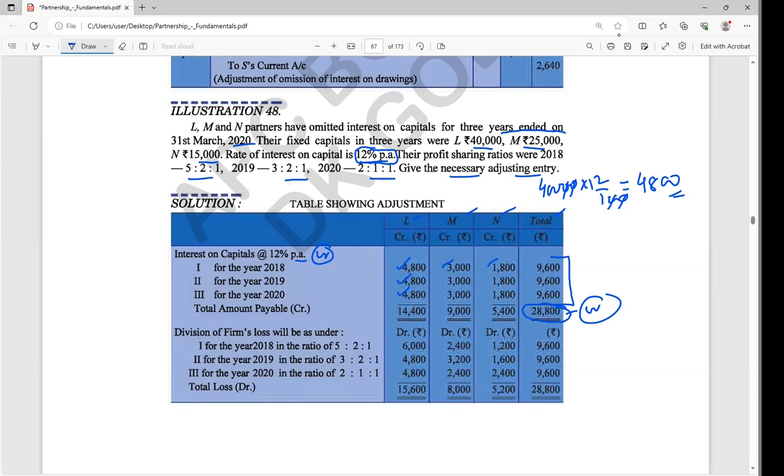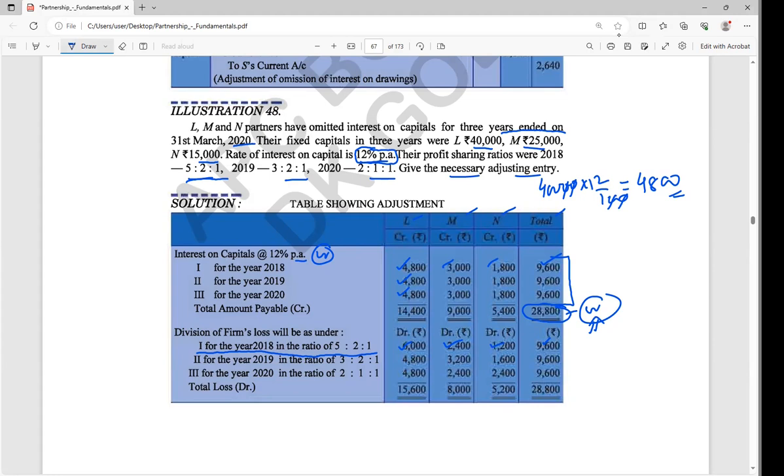Yes, sir. Now we know that when we get the total amount as a credit amount, we are distributing it among the partners in the form of debit, or you can say indirectly this amount we are going to get from the partners only. So from the partners' capital, when I am getting that, that is nothing but the debit. So for the first year, that is 2018, the profit sharing ratio was 5:2:1. The first year amount was 9,600, so I am getting it in the form of 5:2:1. That is 6,000, 2,400 and 1,200. Is that okay?